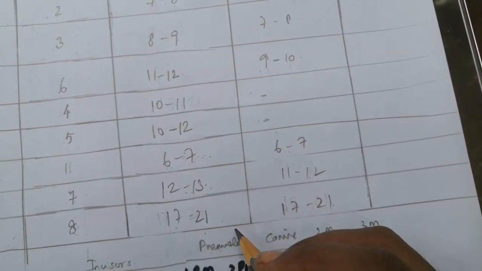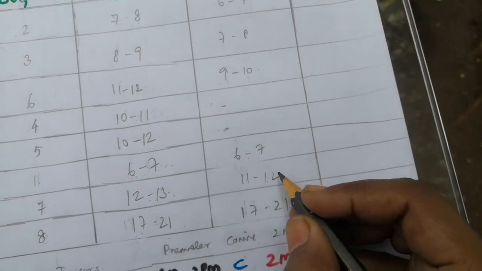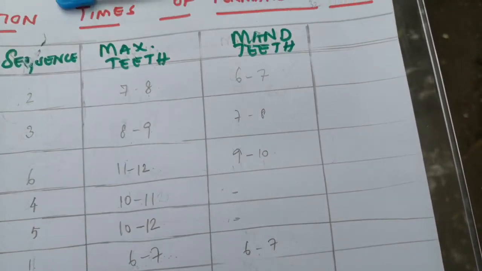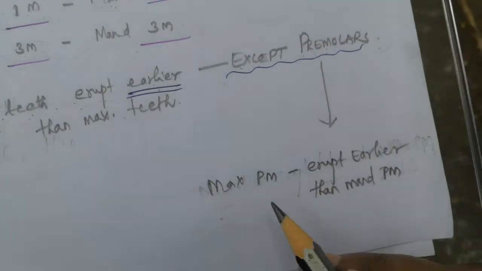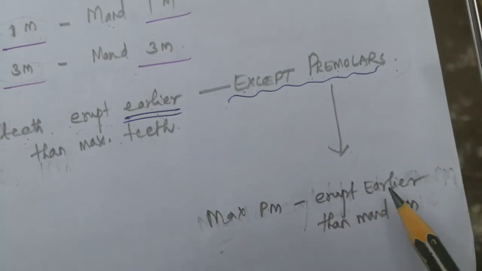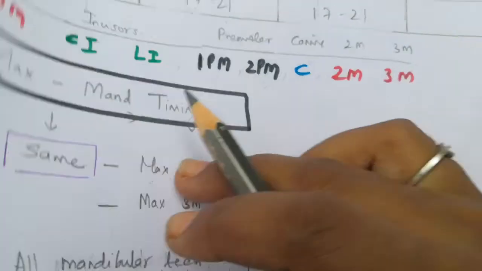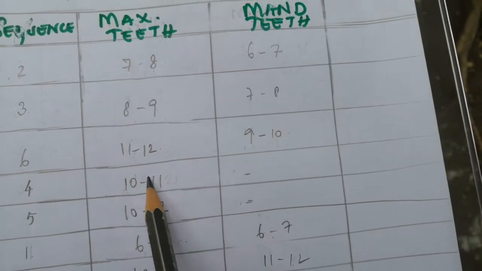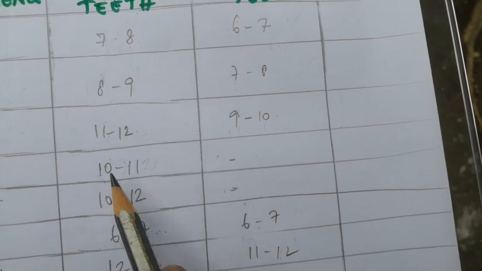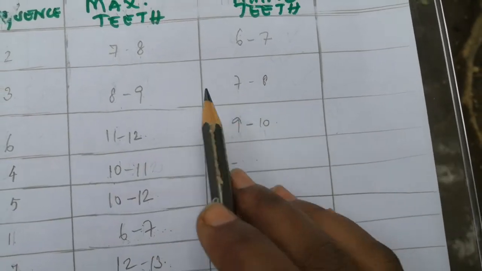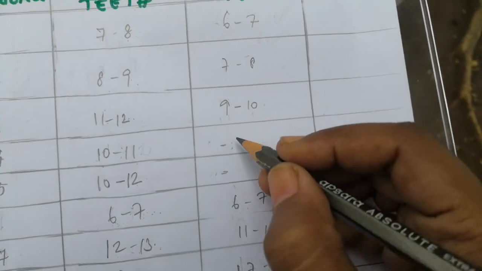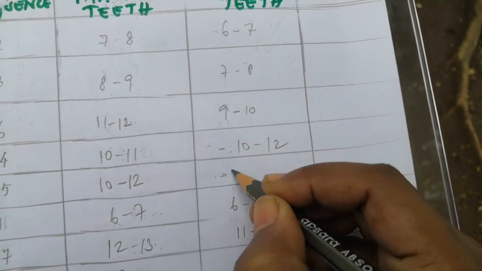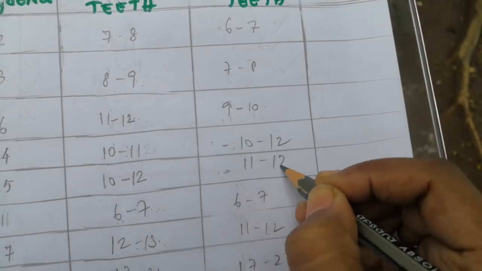Everything is alright. So we left the exception, that is the premolar. As we said, the maxillary premolar erupts earlier than the mandibular premolar. So this will erupt earlier, and this will come late. So when you subtract here, you have to add a year there. That is 10 to 12 years and 11 to 12 years.